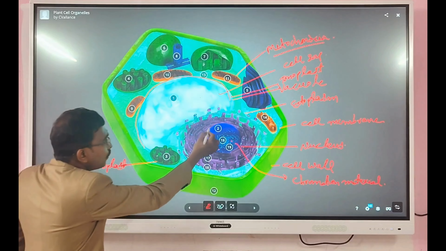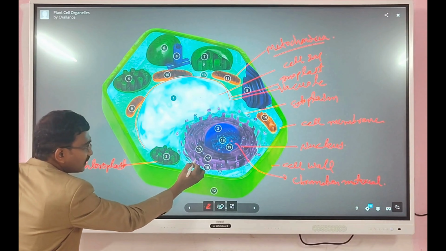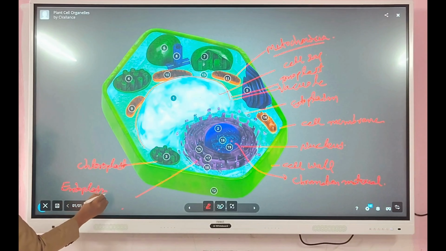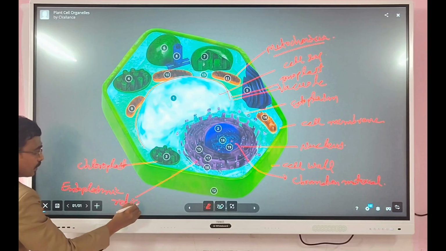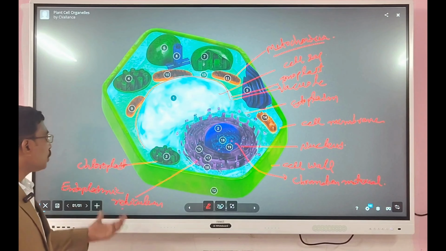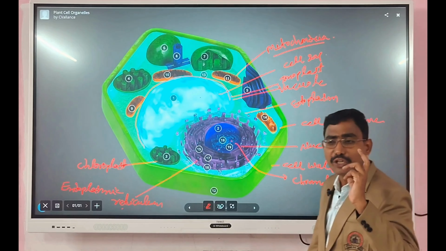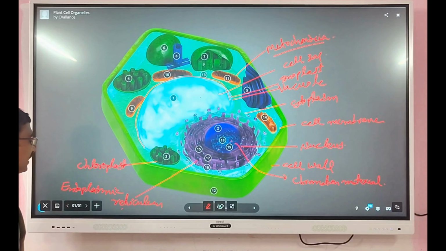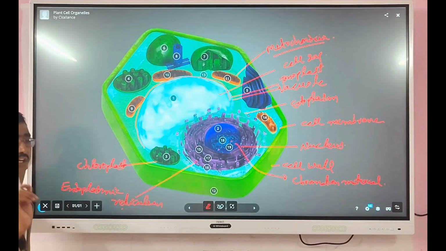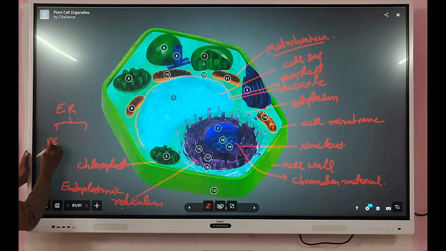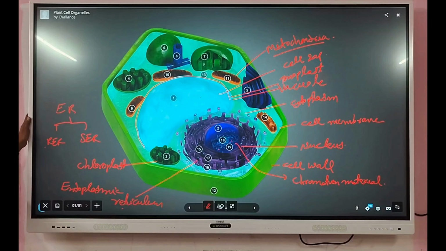Next, the nucleus is surrounded by a specialized structure that is called endoplasmic reticulum. This endoplasmic reticulum is commonly called the skeleton of the cell. The endoplasmic reticulum can be divided into mainly two types, RER and SER. RER means rough endoplasmic reticulum and SER means smooth endoplasmic reticulum.